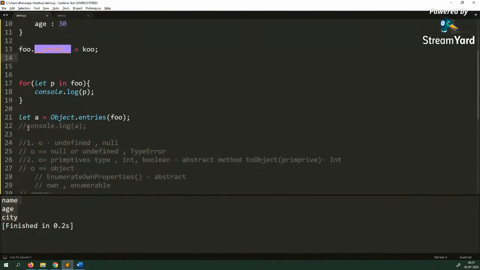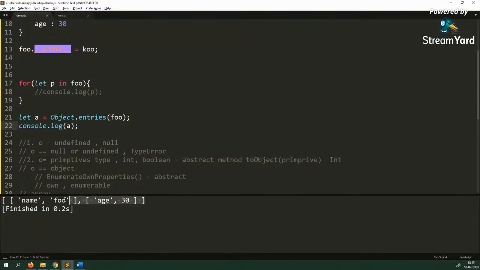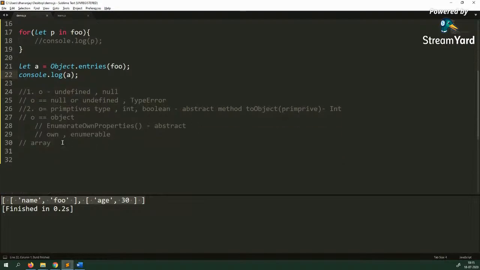However, if I now show you the output of Object.entries, you only get name and age. You don't get the property from the prototype chain, because the enumerate own properties abstract method only returns own and enumerable properties from the object.